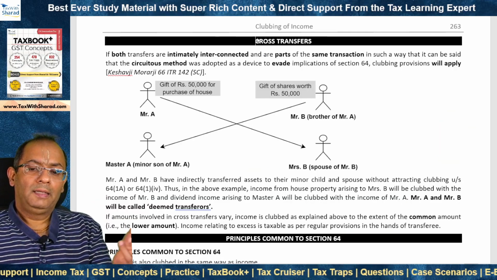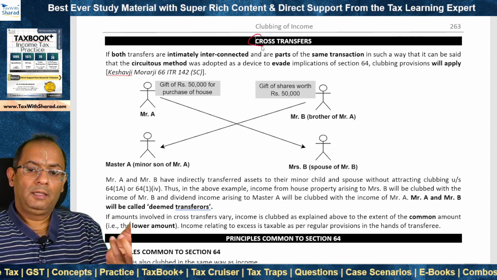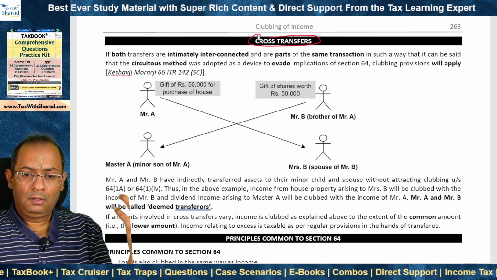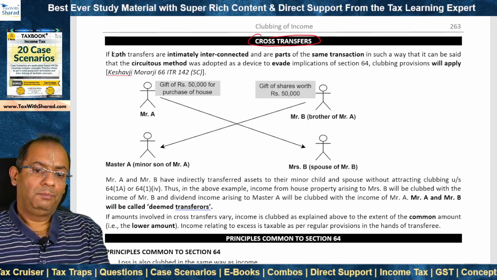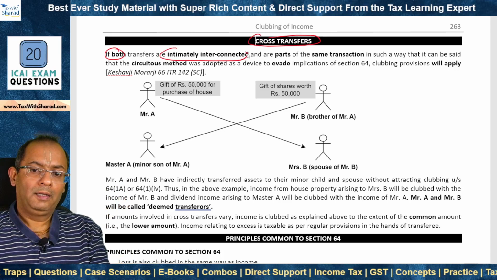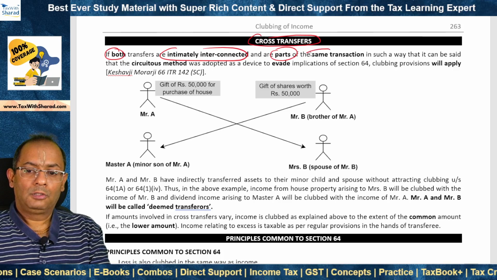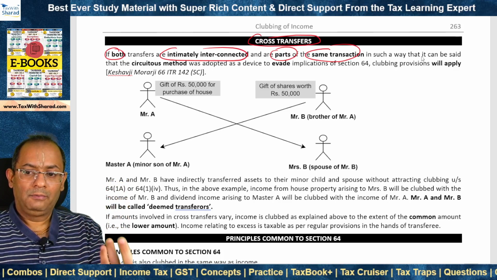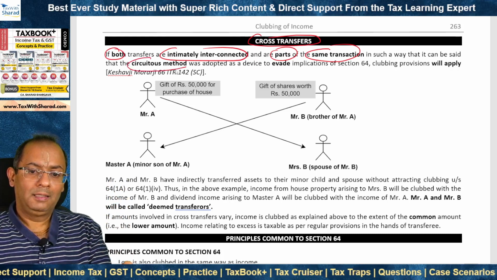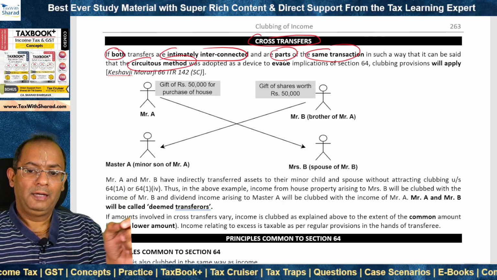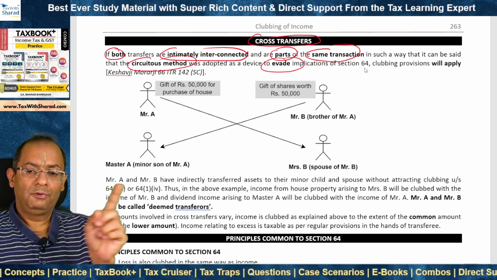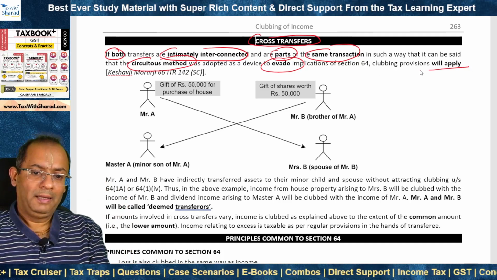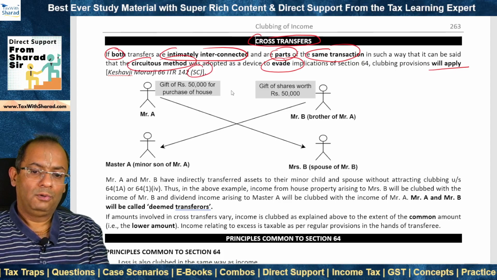Now there can be certain transfers which are in the nature of cross transfers. There are two simultaneous or parallel transfers, and both the transfers are intimately interconnected and are parts of the same transaction, but they appear in such a way that it can be said that a circuitous method has been adopted as a device to evade section 64 implications, that means tax evasion. In that case, clubbing provisions will apply, and this is by virtue of the Supreme Court decision.